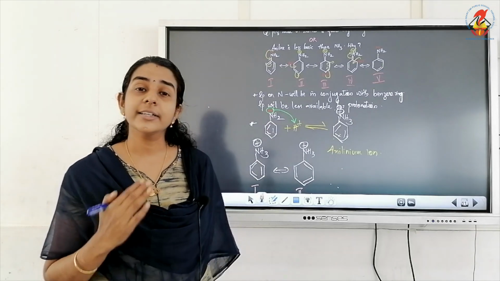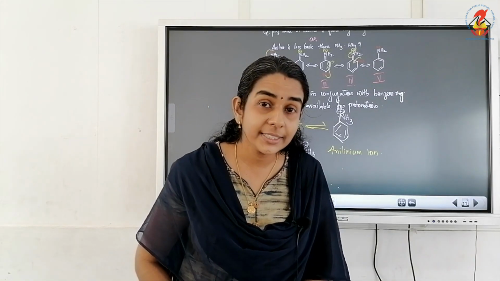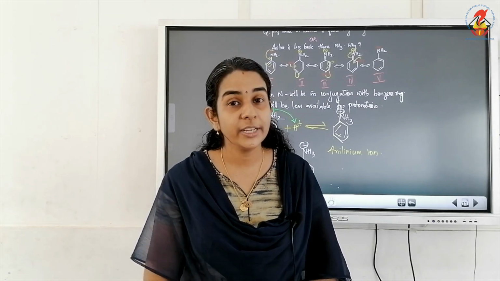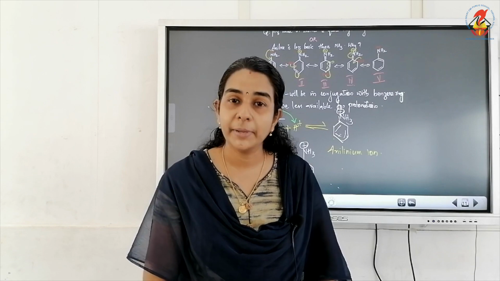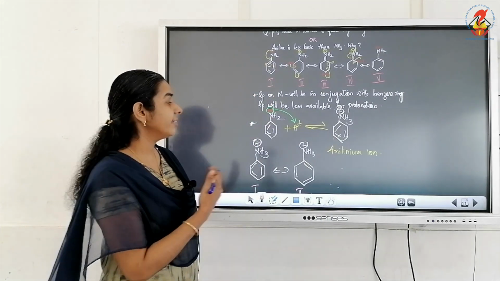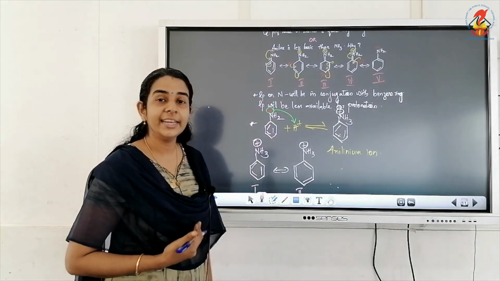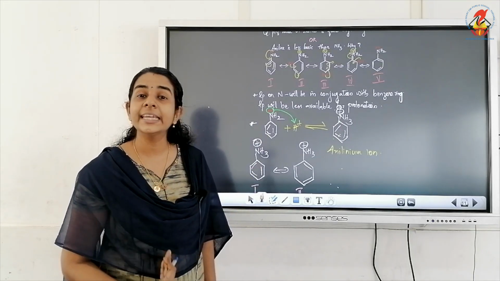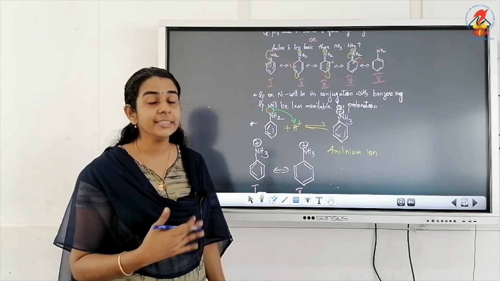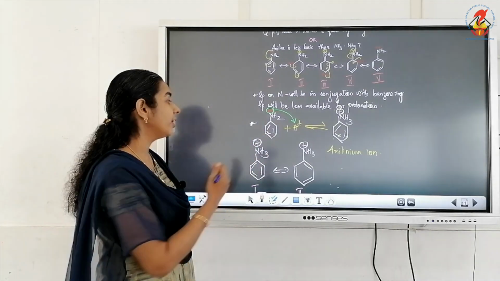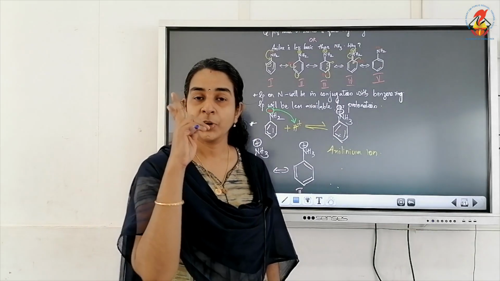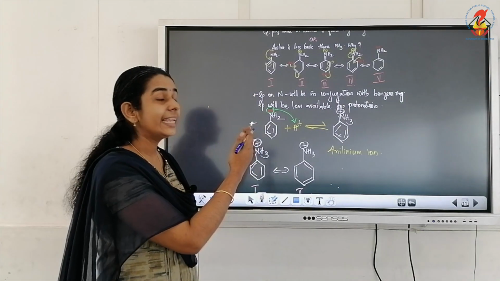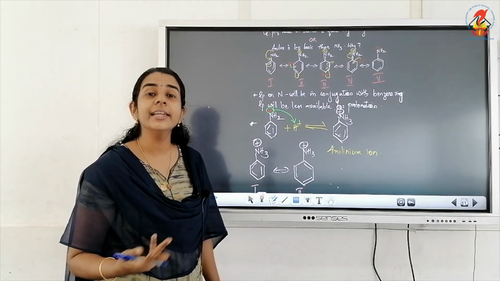We know that resonance is a stabilizing effect. The higher the number of resonating structures, the higher the stability. So which one has higher stability, aniline or anilinium ion? Aniline is more stable than anilinium ion, because aniline has 5 resonating structures while anilinium ion has only 2.